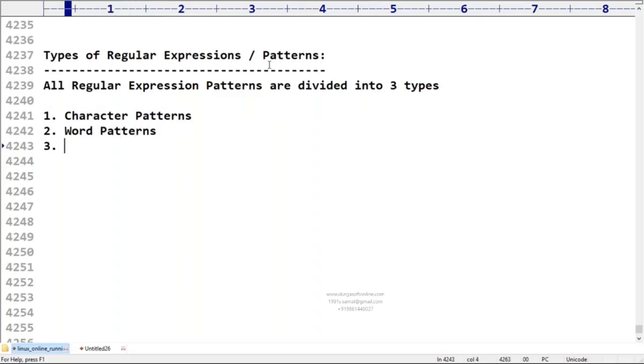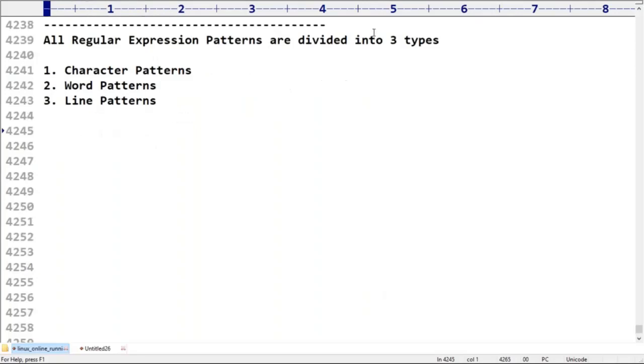Next, the patterns which talk about line level are called line patterns. Remember this terminology very carefully. So all regular expression patterns are divided into three types: character patterns, word patterns, and line patterns.